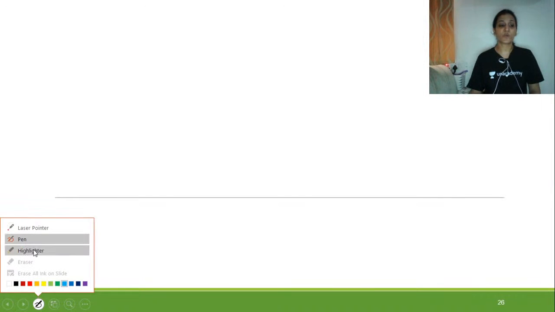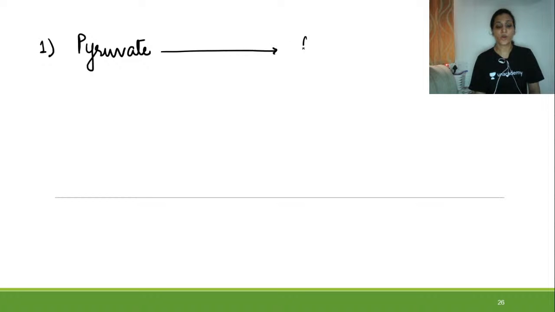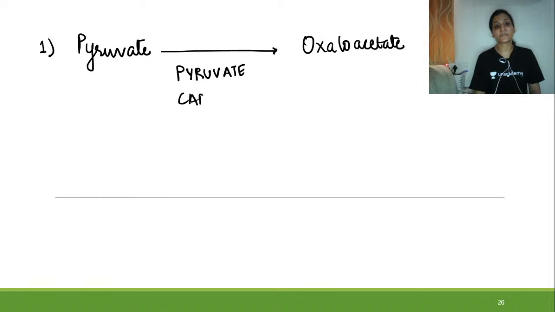The first anapleurotic reaction is formation of oxaloacetate from pyruvate. Pyruvate gets converted into oxaloacetate. The enzyme utilized here is pyruvate carboxylase.